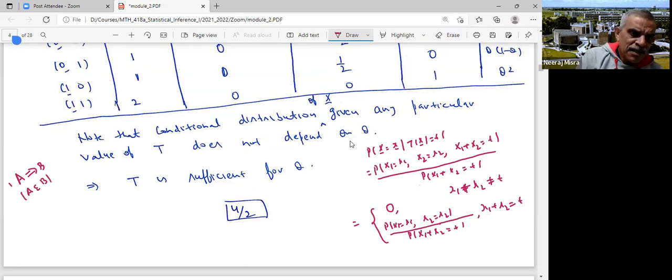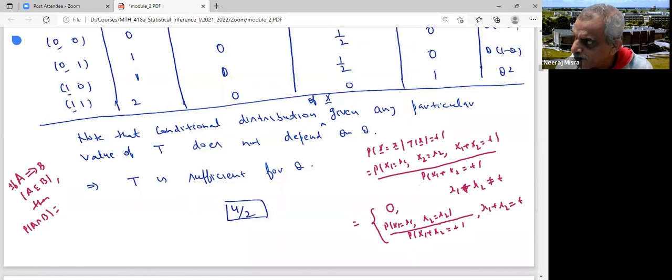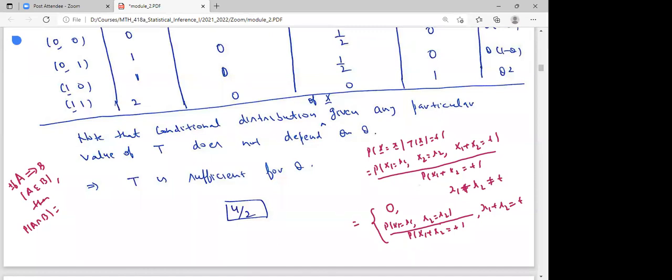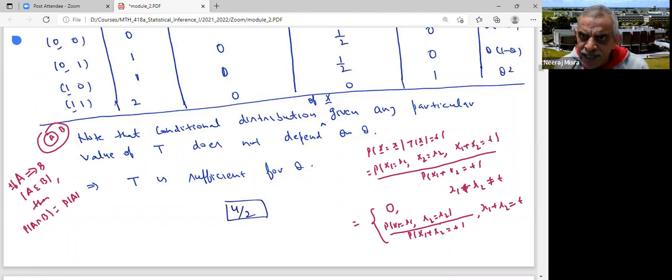Then, if A implies B, what would be the probability of A intersection B? Anyone? Probability of A. Yeah, probability of A, right? Because A implies B means A is contained in B, so the probability of A intersection B would be the probability of A. And that is exactly what is happening over here.